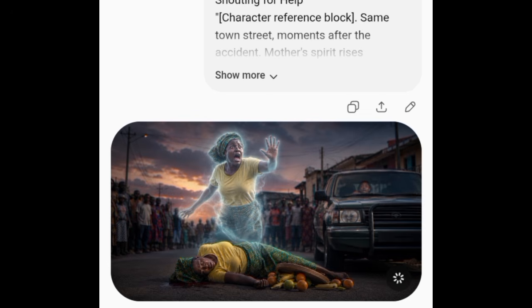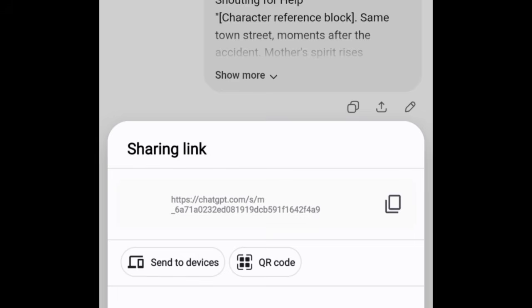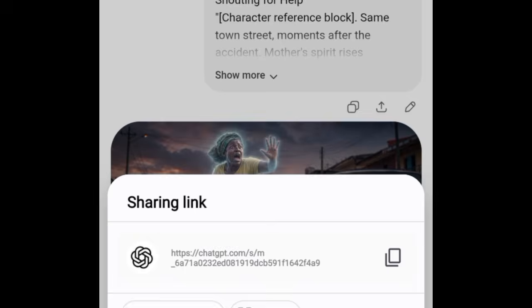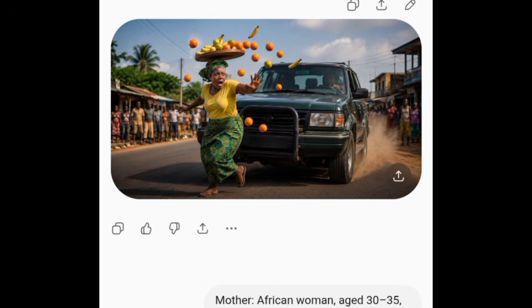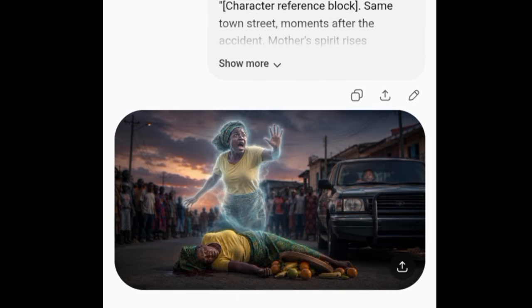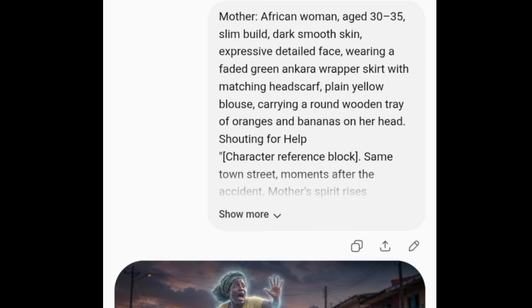You can see now, if you observe closely, there is consistency in character. It is the same face. It is the exact face on the first image, which I'm going to show you. So this is what I said. There is consistency, the same face, the exact outfit, you can see. So let's go and copy another prompt to generate another image.